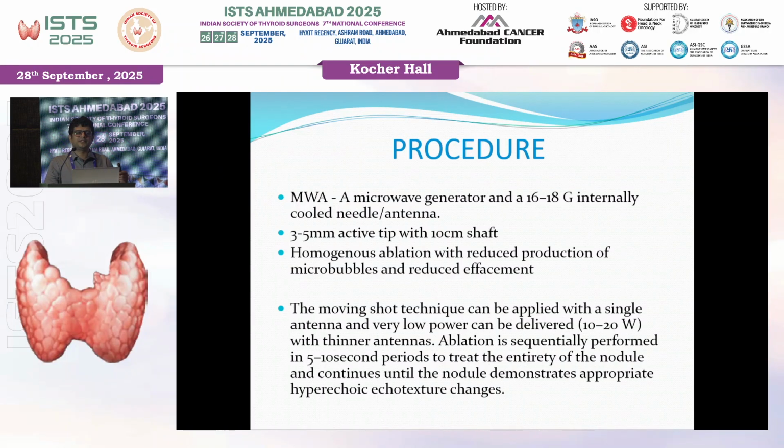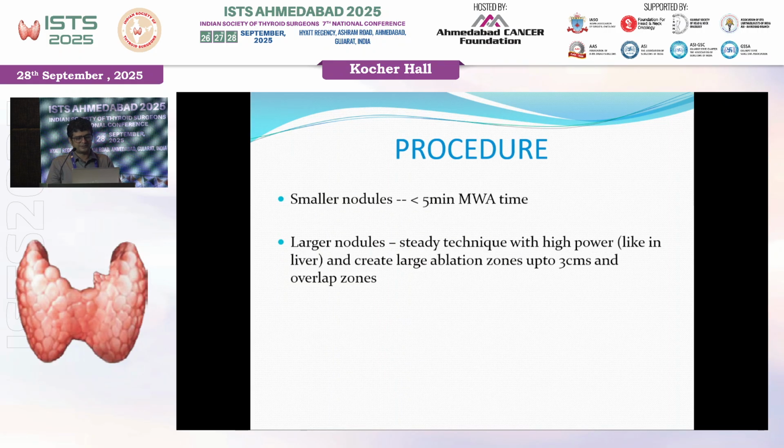You continuously move the electrode. Once there is a small microbubble of air you see on the ultrasound around the tip, you take it back, ablate it, take it back, ablate it. So around 5 to 10 seconds, you ablate 5 to 10 mm of area and continuously move the electrode. Again, this is different from the lever ablation, where you keep the needle stabilized. This is to prevent heat-related damage to the surrounding structures.